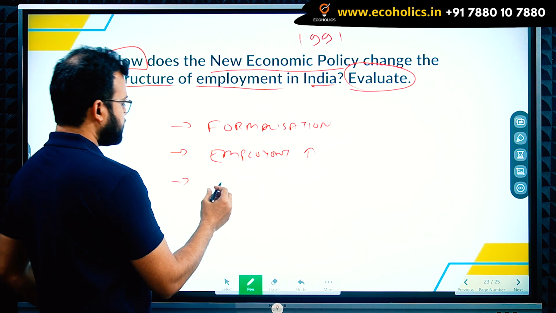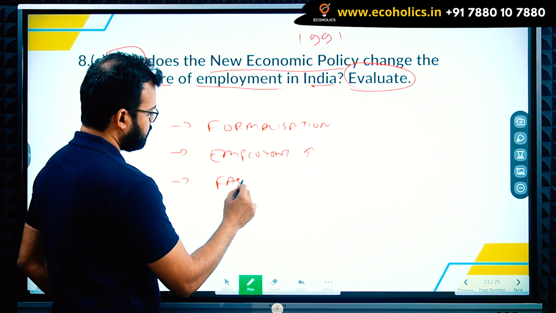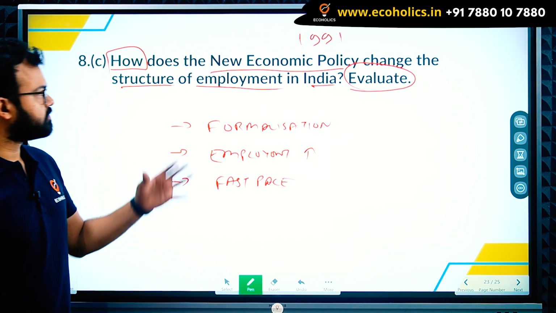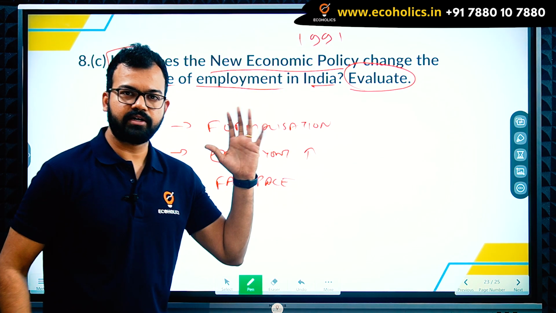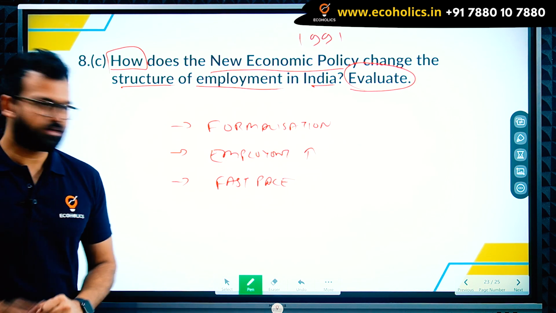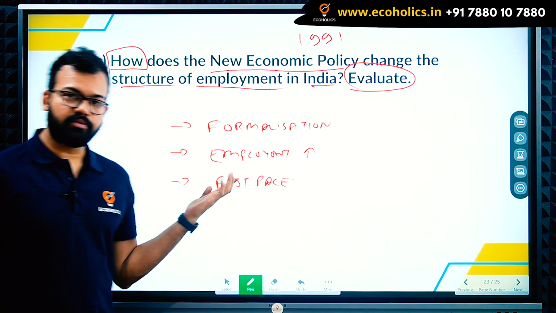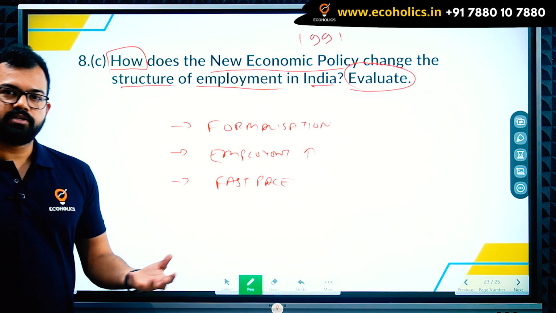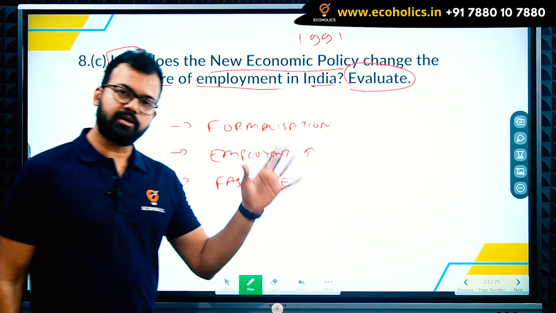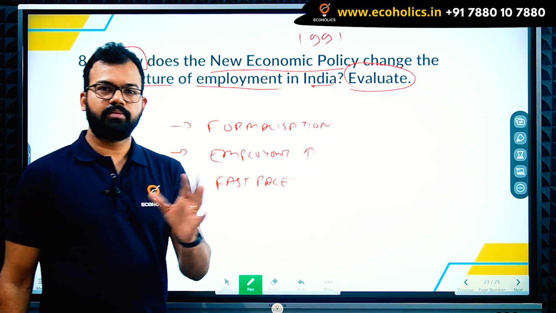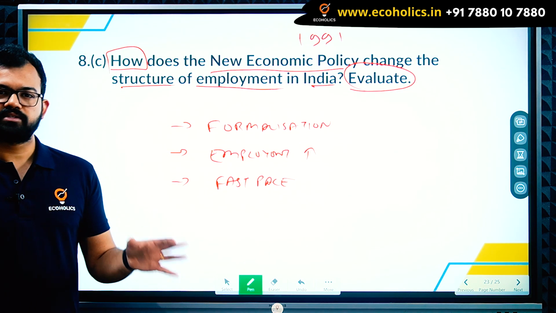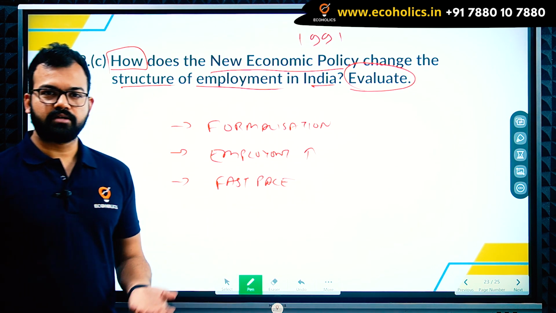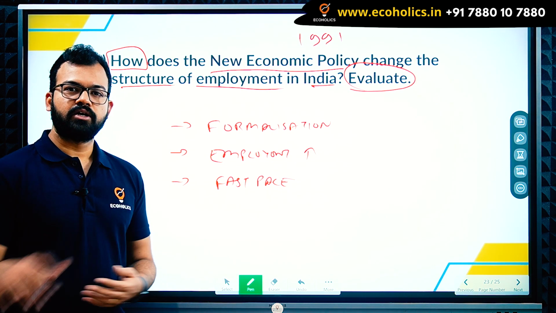The next thing is the fast pace. Things were moving very fast, because before 1991 everything was slow, with a lot of approvals required. Now everything is fast track. People are switching from one job to another. Previously people were employed in a particular job expecting to retire in the same job after working almost 25 to 30 years. Now people have 2 jobs, 3 jobs, and keep switching.